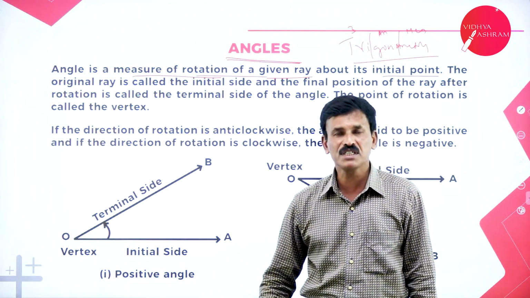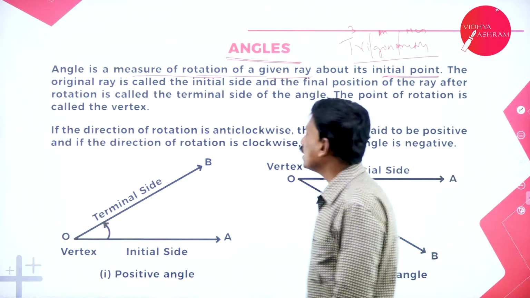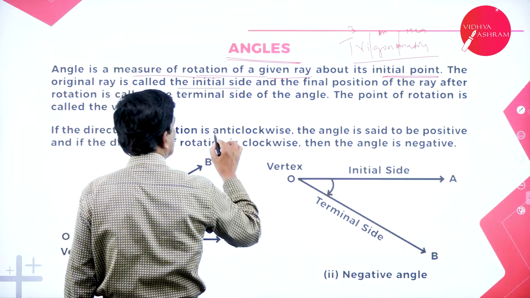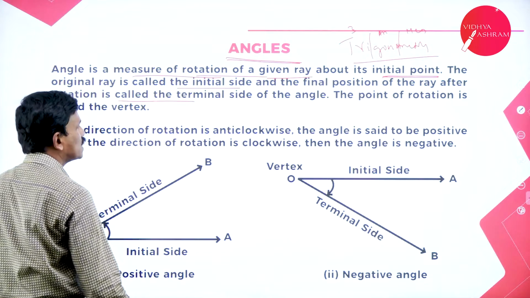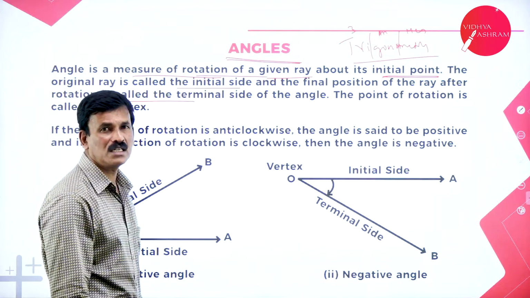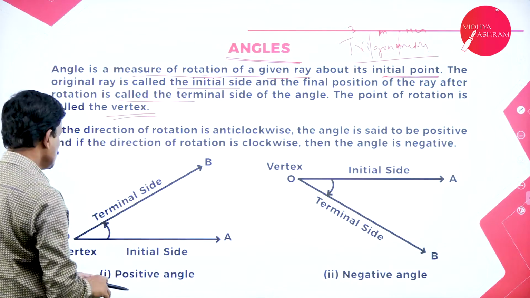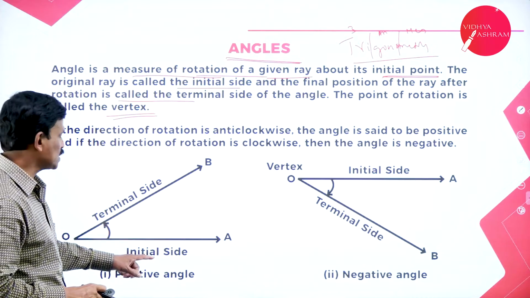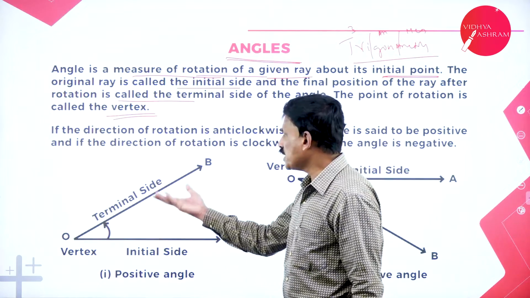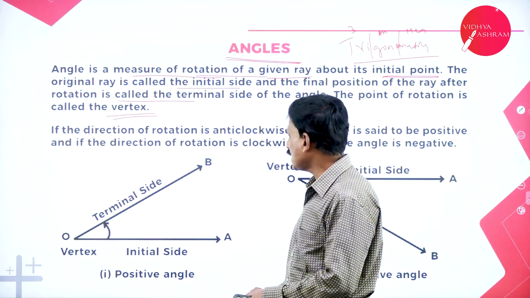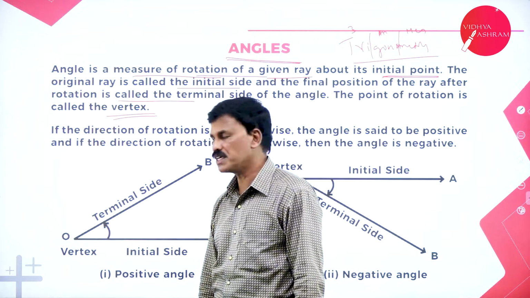Suppose a given ray rotates in any direction about its initial point, then the original ray is called the initial side and the final position of the ray after the rotation is called the terminal side of the angle. Then an angle is said to be generated. The point of rotation is called the vertex. Here this is called the initial line, initial side, and this is called the terminal side. If this initial line rotates about the terminal, then an angle AOB is said to be generated. This point O is called the vertex.